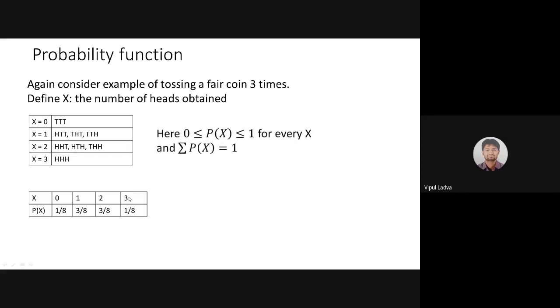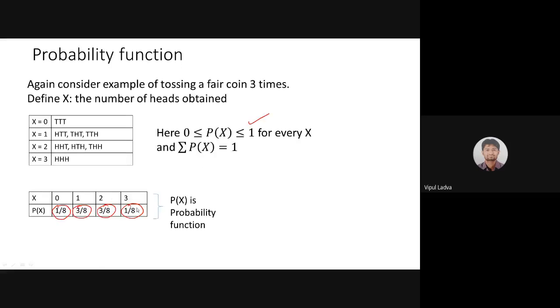Now, observe here. Let me choose the pen. Yes. Observe, each and every probability is positive and lying between 0 and 1. That's it, as we discussed. All these are in the interval 0 to 1, greater than 0 and less than 1. So the first condition is satisfied. Now second, if I'm going for the addition of all of them, the summation 1 by 8 plus 3 by 8 plus 3 by 8 plus 1 by 8 gives us 1.